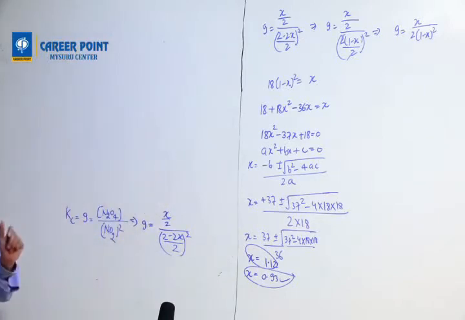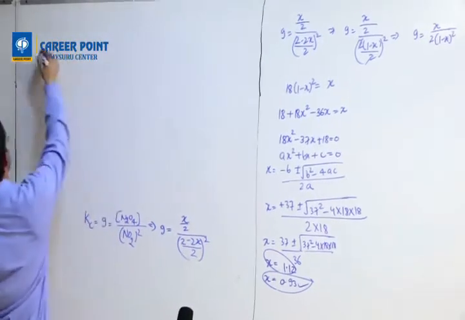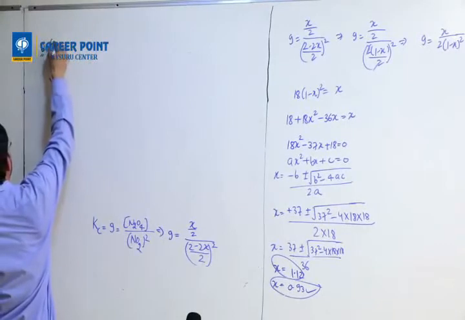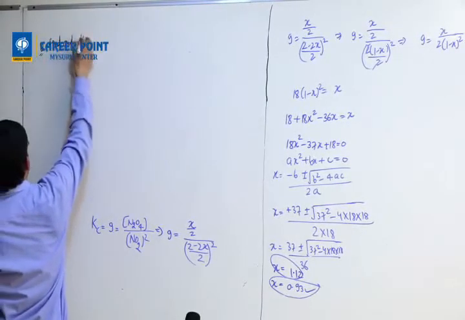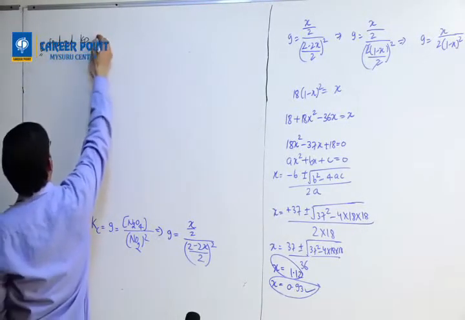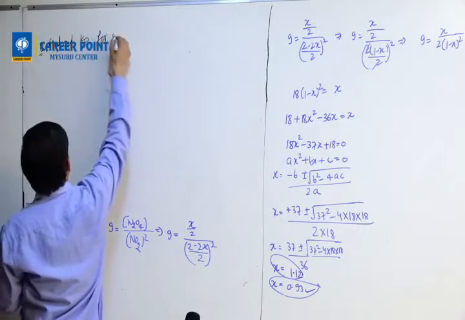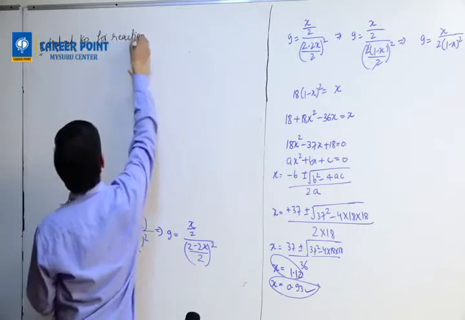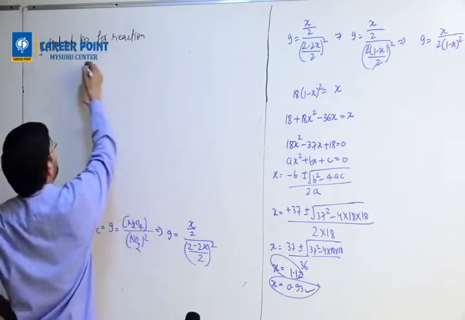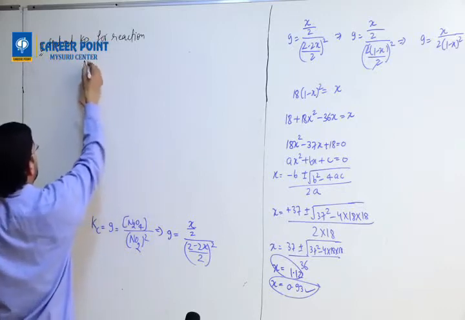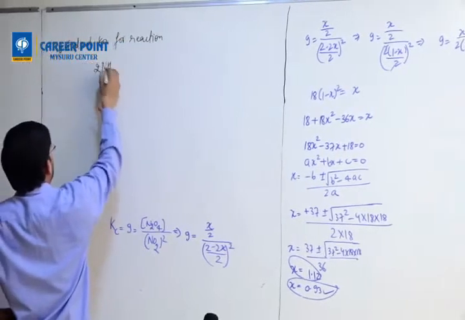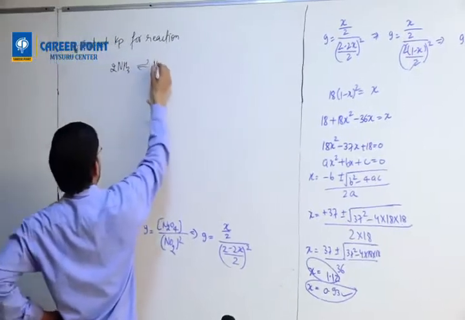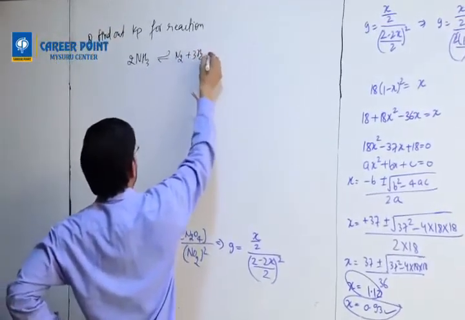Okay, try to solve this question now. Find out Kp for reaction. 2NH3 gives rise to N2 plus 3H2.